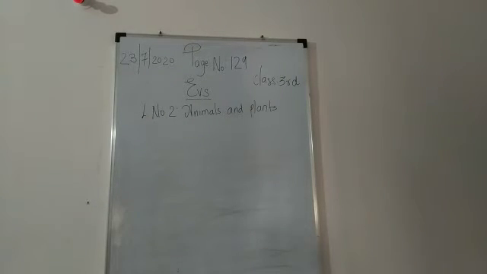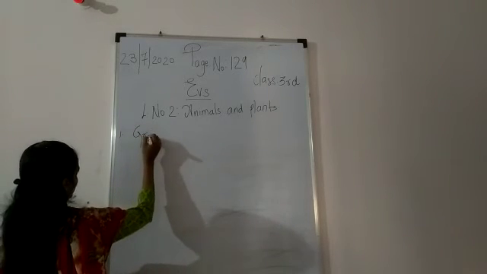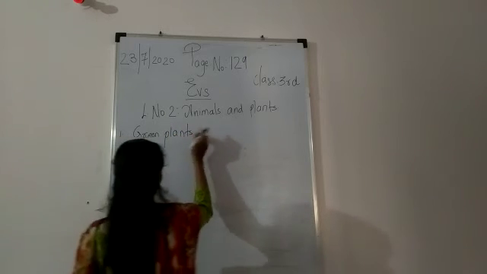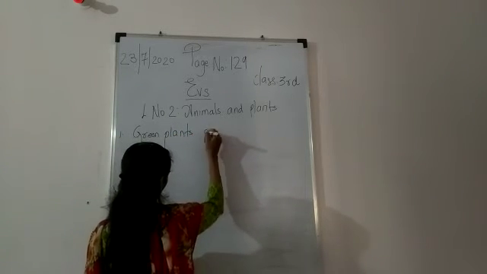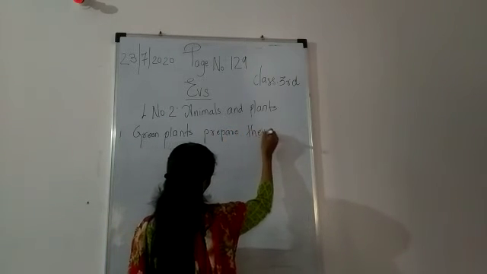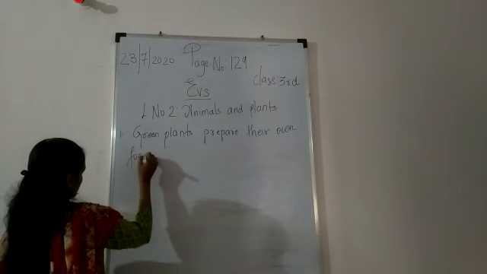Next is only green plants. Only green plants make their own food with the help of air and water in the presence of sunlight. Okay, so green plants. You know which are the green plants? Like mushrooms. They prepare their own food. Aloe vera. They prepare their own food with